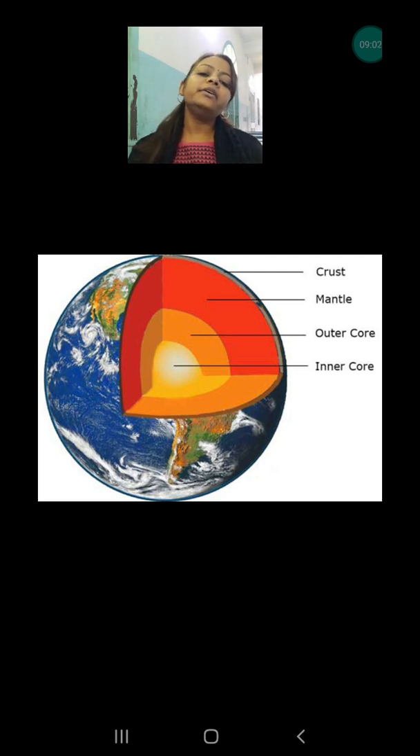The third layer is the core. This core is divided into 2 parts, the outer core and the inner core. The outer core is in the liquid state, and the inner core is solid. Actually this is a rich source of iron, but the outer core has liquid iron, and the inner core has solid iron. So molten rocks are present in the outer core.